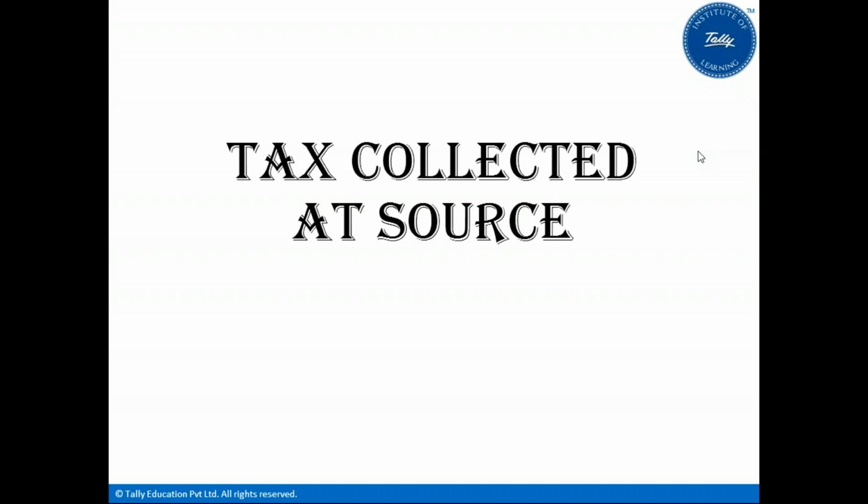Hope I am loud and clear and audible to all of you. So today's session we would be getting into is tax collected at source. How we would be doing this in Tally.ERP9 with the latest release.